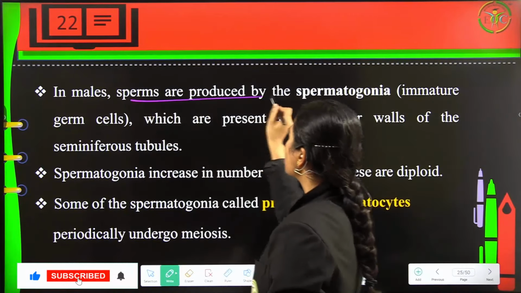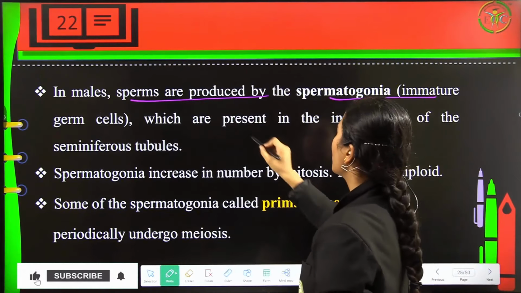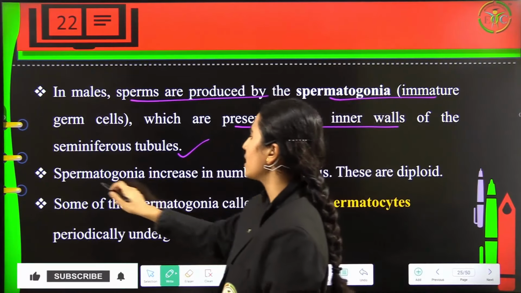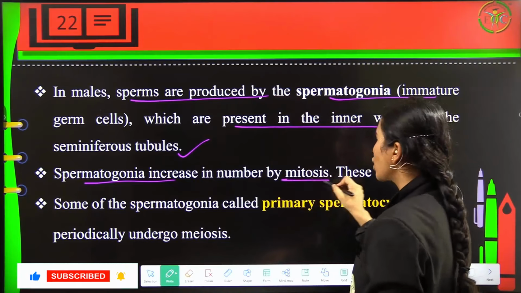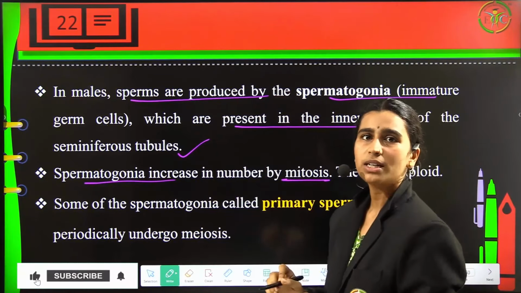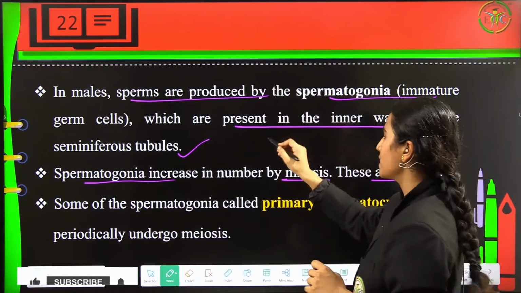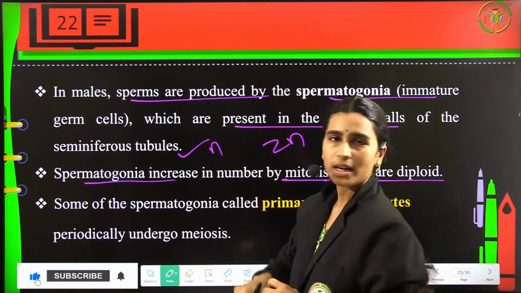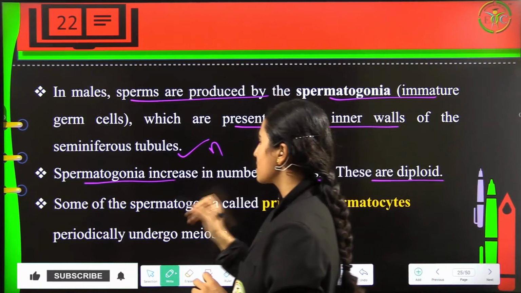So in males, the sperms are produced by spermatogonia, which are immature germ cells. These are present in the inner walls of the seminiferous tubules, and the spermatogonia will increase in number by mitosis. Remember, the spermatogonia will increase in number by mitosis, and these are diploid, that is, they are 2N cells. So immature cells will be N, okay, they will be haploid. Now they are going to get converted into 2N cells, which is diploid.